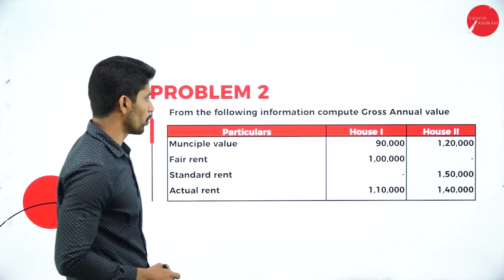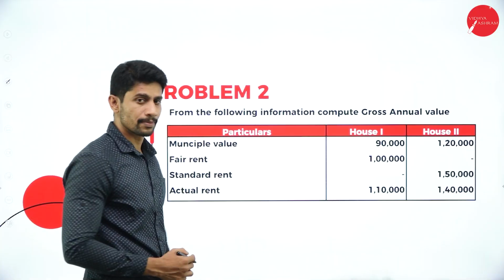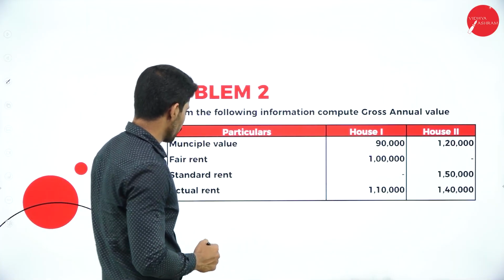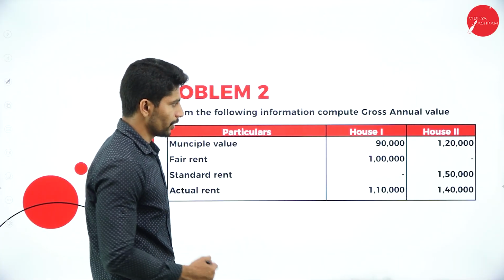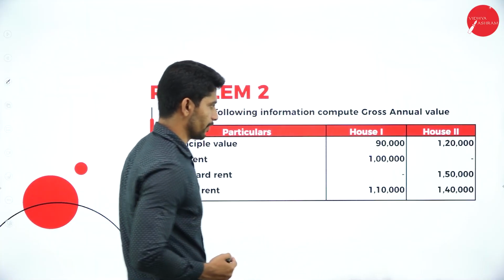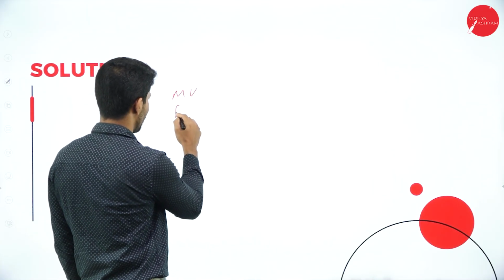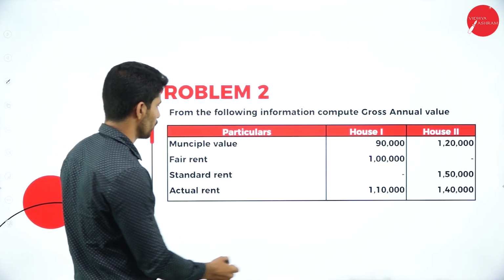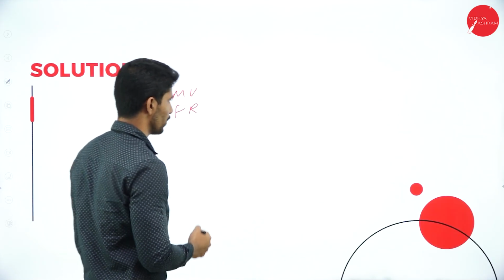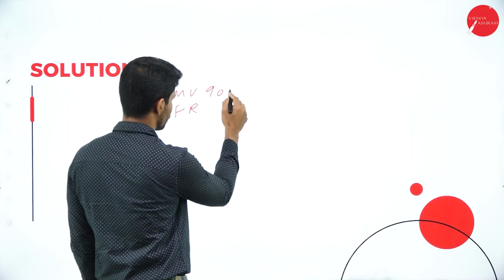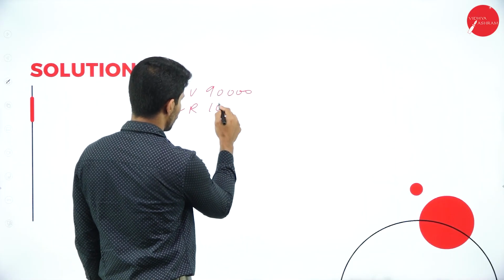We solve one more problem with respect to the same concept, that is gross annual value. Municipal value, fair rent, standard rent, actual rent is given, and house 1, house 2 is given. So we go with the format. What is the municipal value and fair rent? 90,000 and 1 lakh.